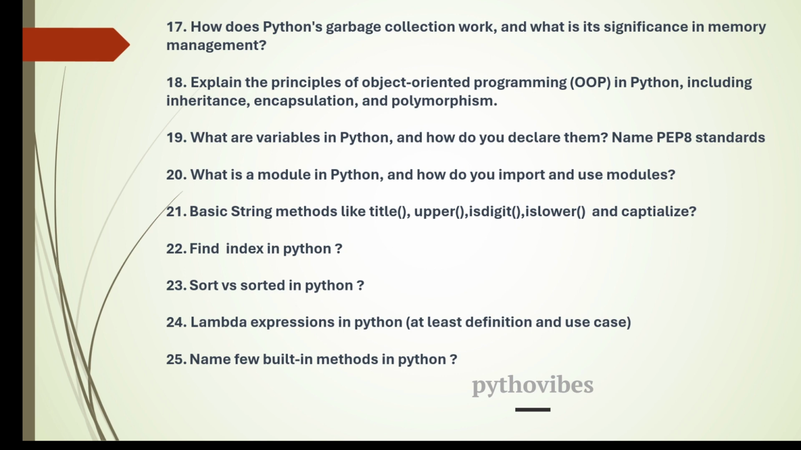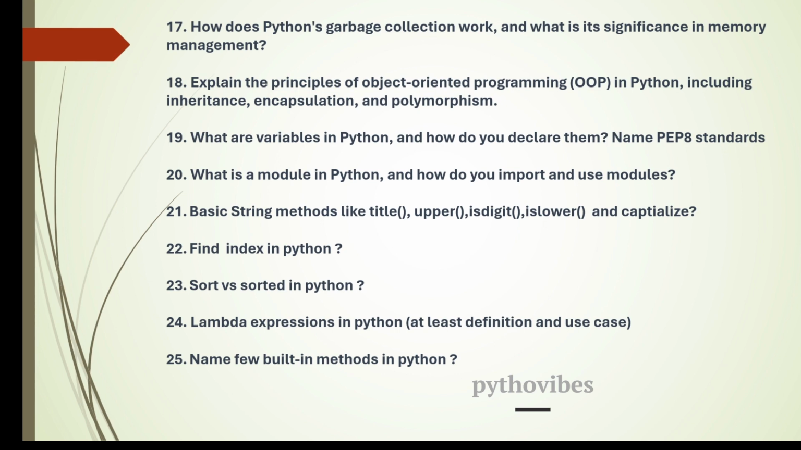And coming to 18th question, explain the principles of object-oriented programming in Python, including inheritance, encapsulation, and polymorphism. So here you can just simply mention the definitions of inheritance and types of inheritances, and encapsulation, abstraction. These all concepts you can mention, only the definition might work. So we'll go on to the next question.